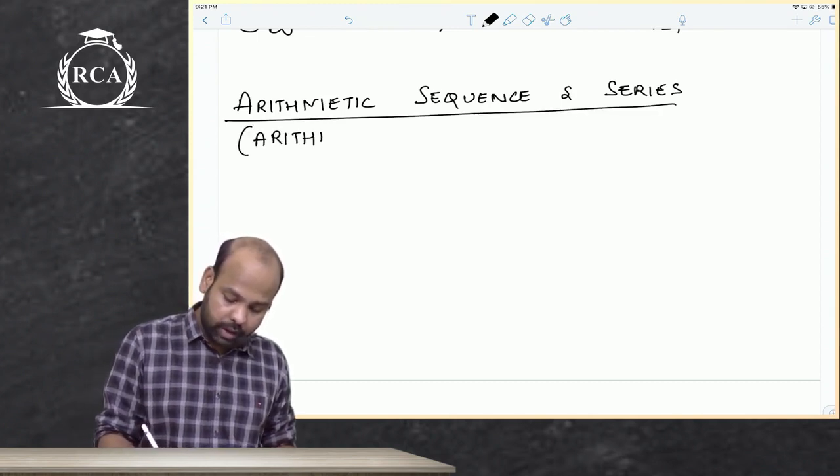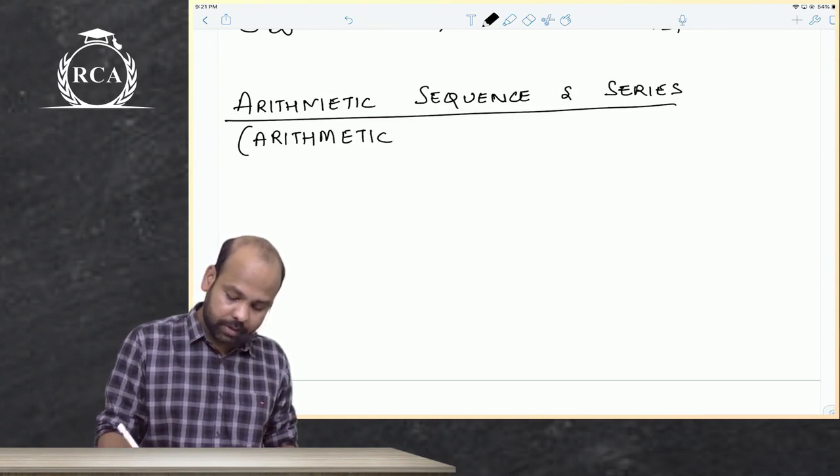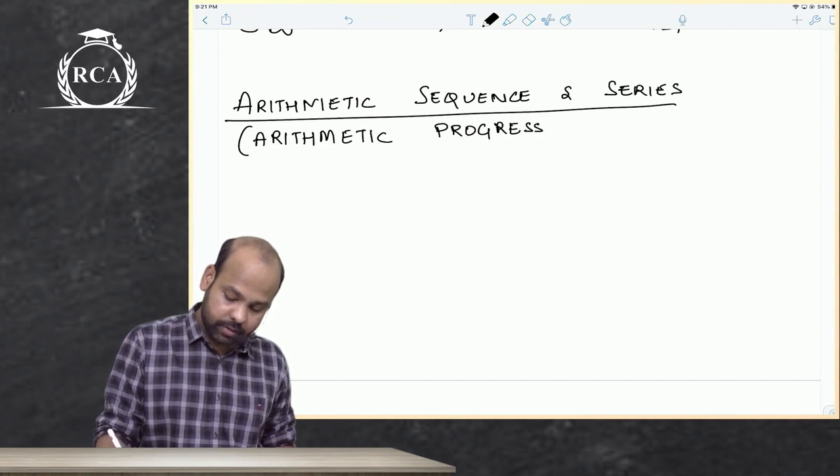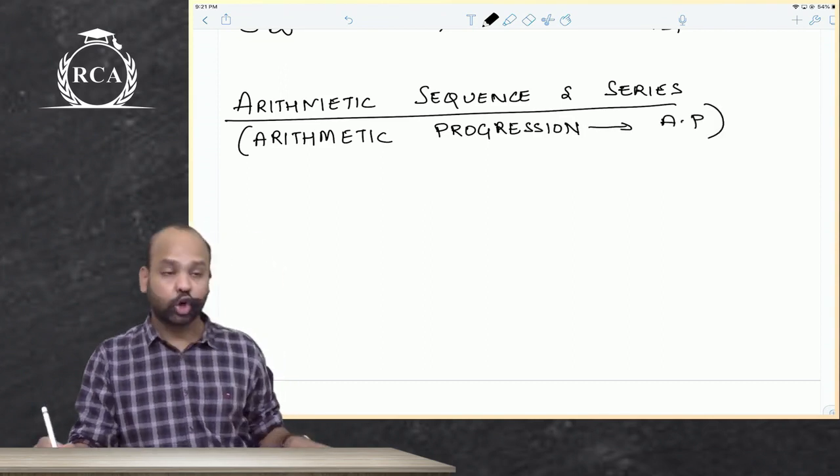Also simply called an arithmetic progression, AP. Arithmetic progression. Listen, guys, carefully. You can copy after a while.